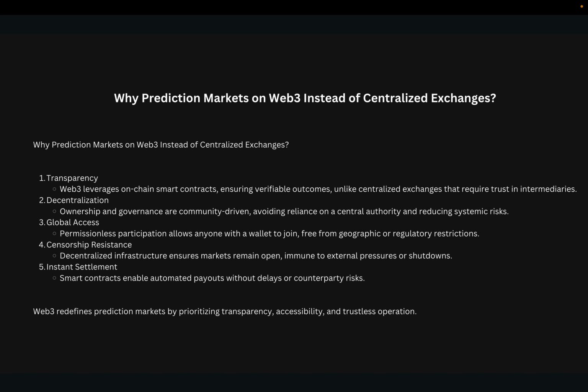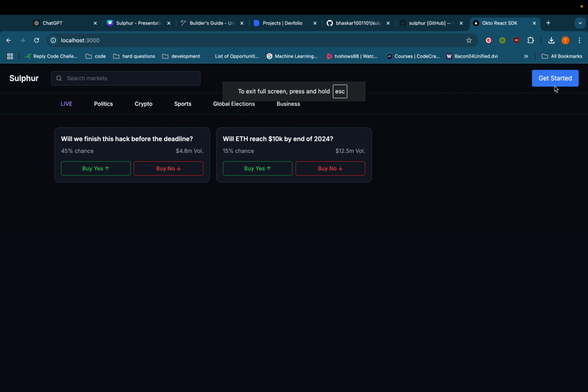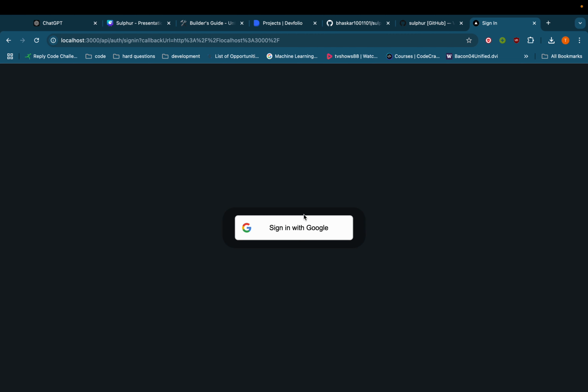Now I will be showing a working demo of the product. To get started, we have used Octo. Octo allows us to translate from Web2 to Web3 very easily. It allows us multi-chain abstraction. Over here, sign in with Google.